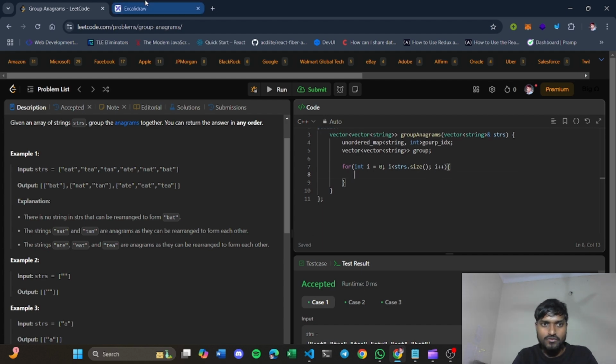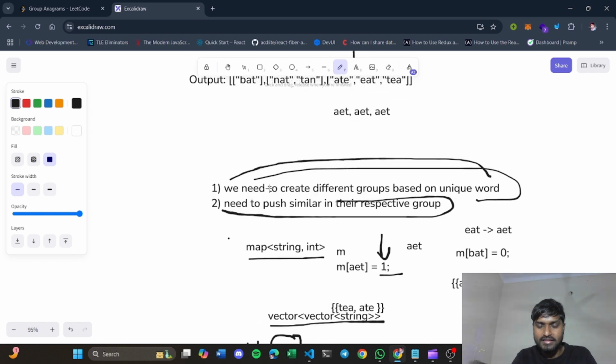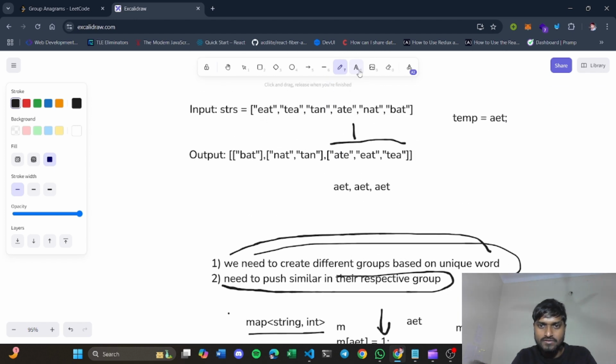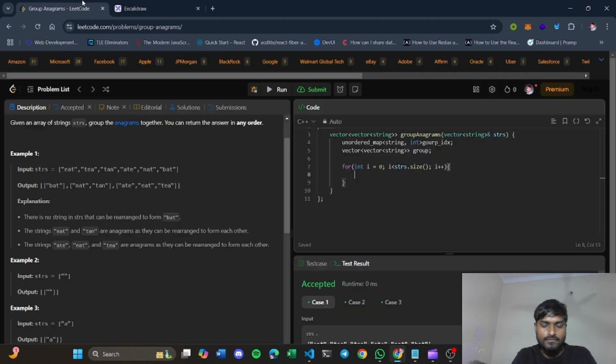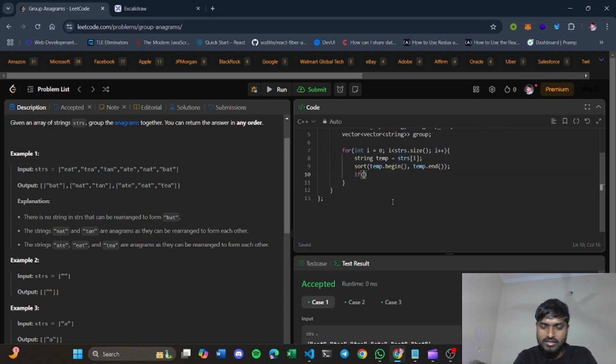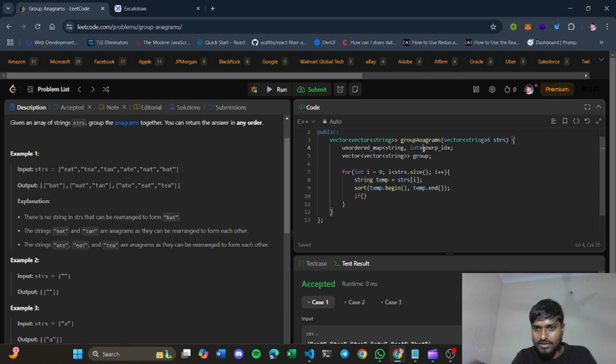Now, what I had said before is that before comparing or finding the group of a word, you will have to rearrange this word in ascending order so that you can match for any anagrams. For that, you will first store that word inside a temp string variable. Let's call it temp and store that word inside this. Then you have to sort this out. Now you have sorted this out. You will give a condition: does this word already exist in your map? So let's check for that condition.